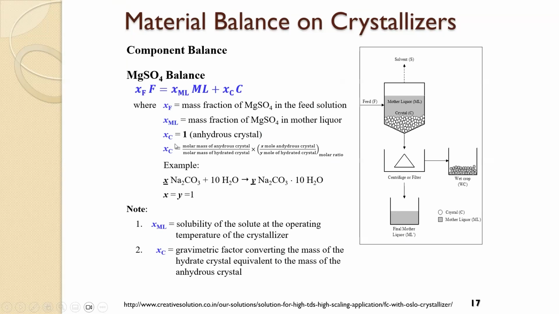So the X sub C, or the mass fraction of, for example, magnesium sulfate, if it's purely magnesium sulfate, is 1. But in the event that it is hydrated, it would be the molar mass of the anhydrous crystal divided by the total molar mass, which is the hydrated one, multiplied by the number of moles of anhydrous divided by the number of moles of hydrated. This is the molar ratio.